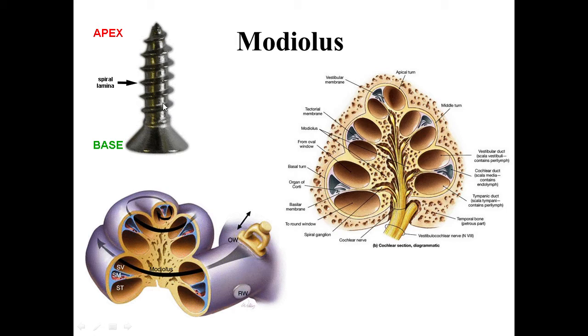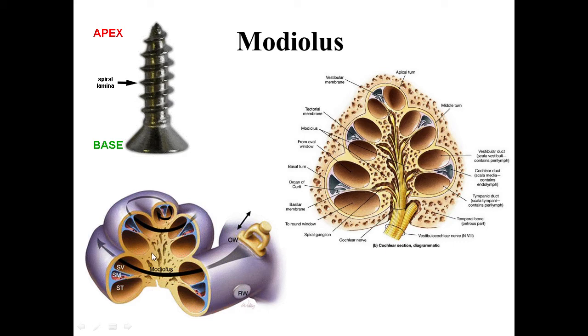The fibers of the cochlear nerve lie within the modiolus, and then they emerge out through the tractus spiralis foraminosus. These are the foramina situated at the base of the modiolus.